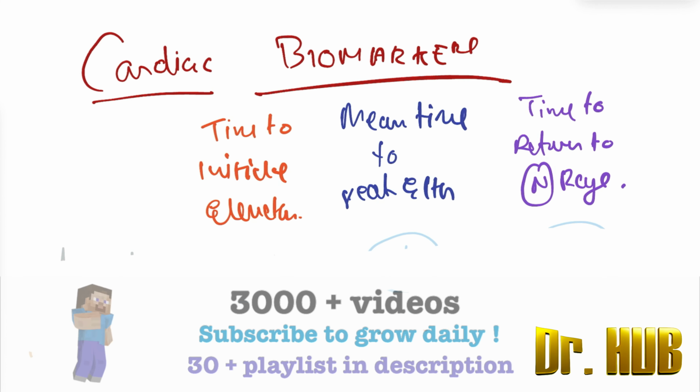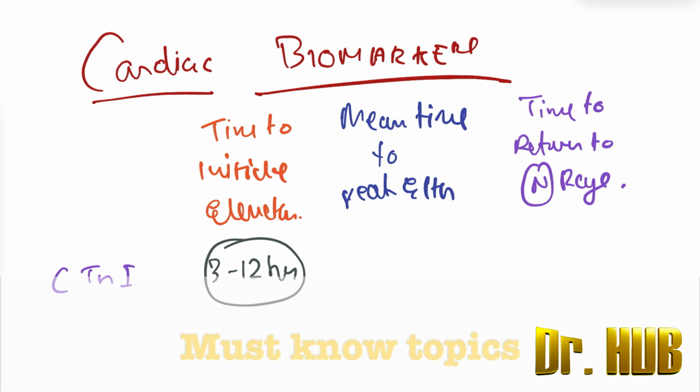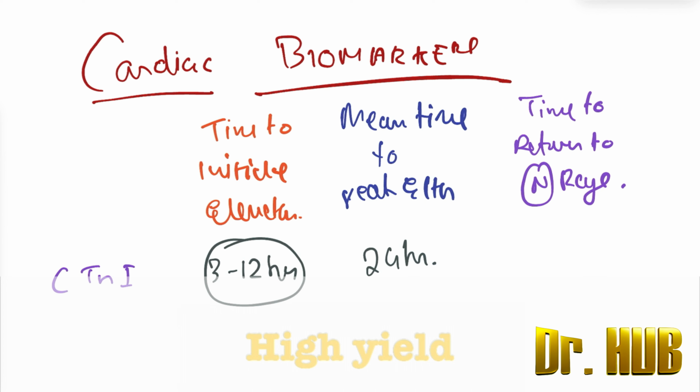Next, we are looking at the CTNI. This CTNI is a cardiac-specific troponin I. Here the time to initial elevation is about 3 to 12 hours. Then the mean time to peak elevation is about 24 hours. And the time to return to the normal range is about 7 to 10 days.